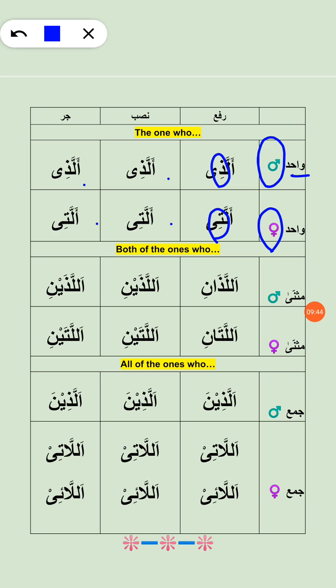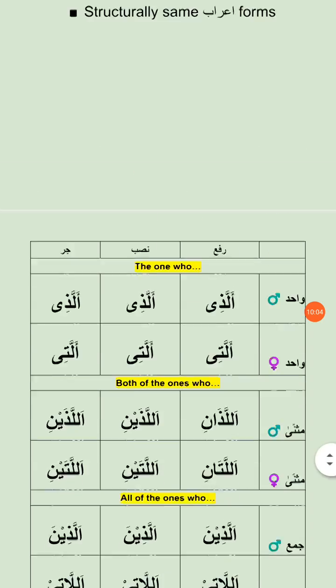For Musanna it's perfectly alright if you forget these words, but I'll just say it: allazani, allazaini, allatani, allataini. For Jama we have allazina, allati for feminine, and then allai. So this was our lesson.